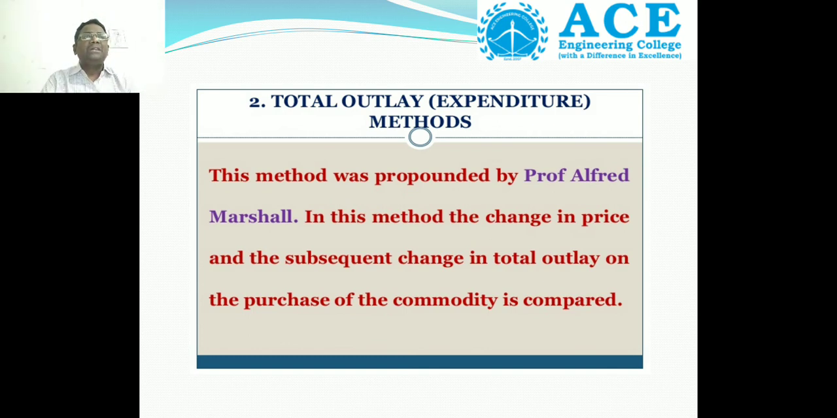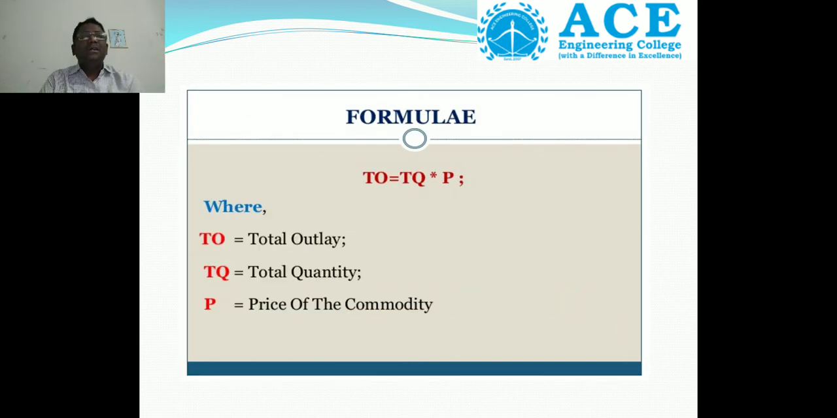In this method, the change in price and the subsequent change in total outlay on the purchase of the commodity is compared. That is the total expenditure method or total outlay method. Then what is the formula? The formula is TO. TO means total outlay. Total outlay equals TQ into P, that is, total quantity into price of the commodity.